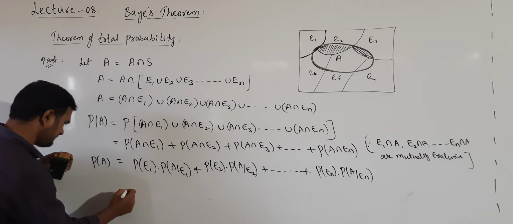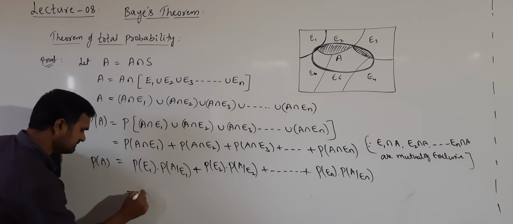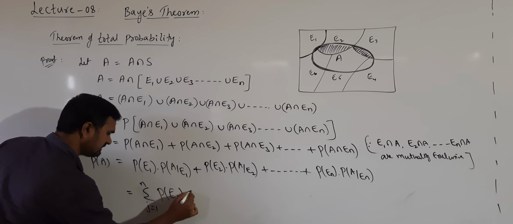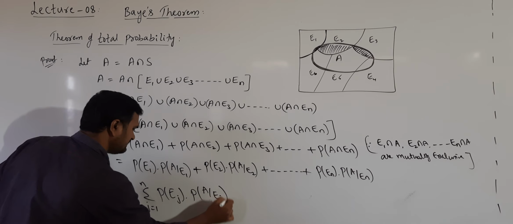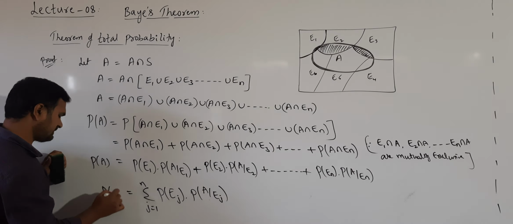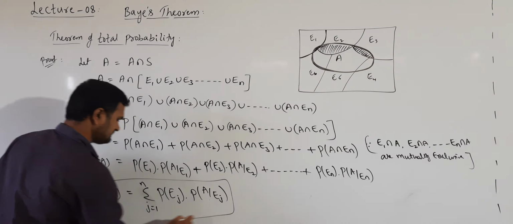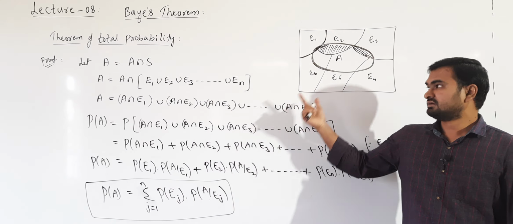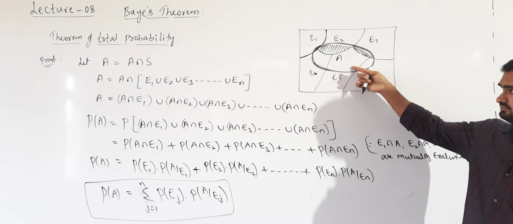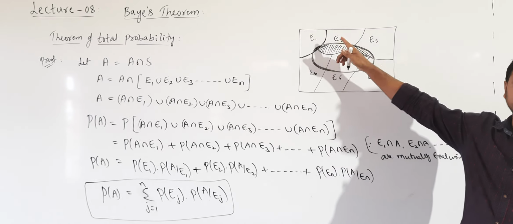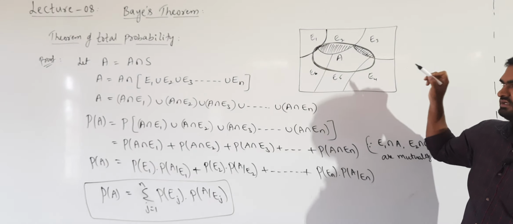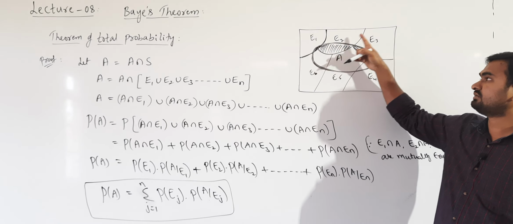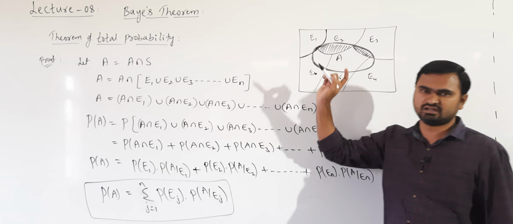Now if I write this in the form of summation, it can be written as sigma from j equal to 1 to n P of Ej into P of A given Ej, where j values are changing from 1 to n. So this is the proof of the theorem of total probability. Understand? So A is the event we are taking, which is common to all these events E1, E2, E3 up to En, and we are finding the probability of occurrence of this event A, which may happen in E1 or it may happen in E2 or it may happen in E3, E4 up to En. Understanding?